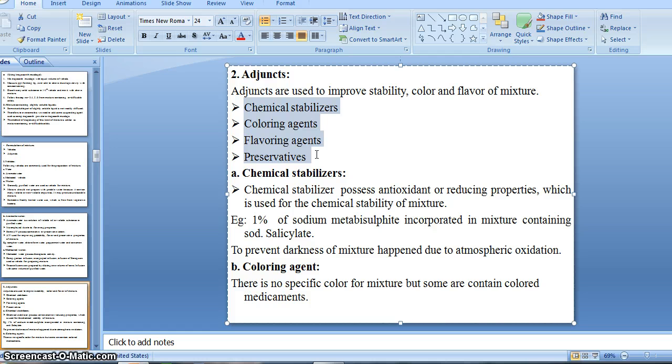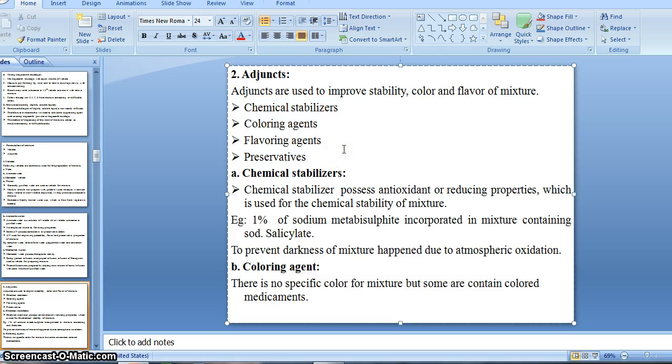Likewise, these adjuncts act as sugar, salt. Without them we can't prepare the mixture. So it is very important to know about these adjuncts, right?